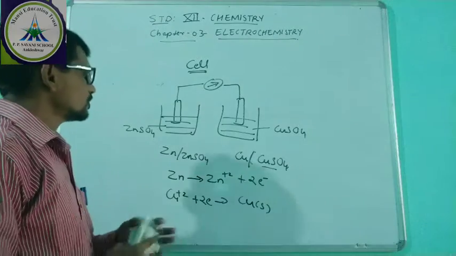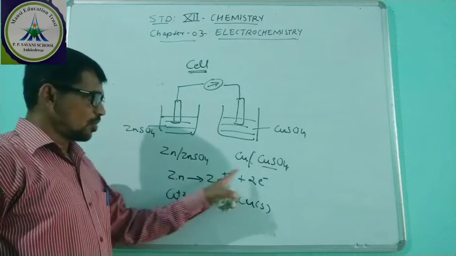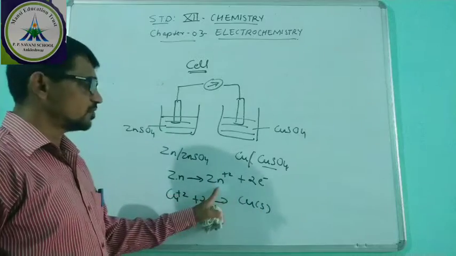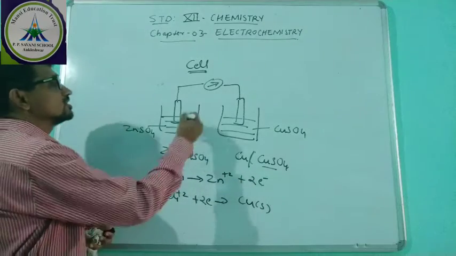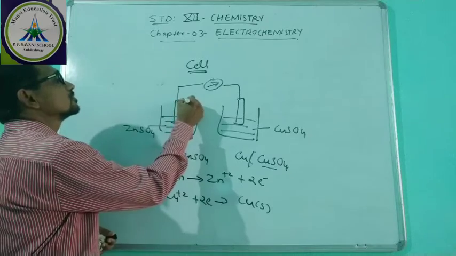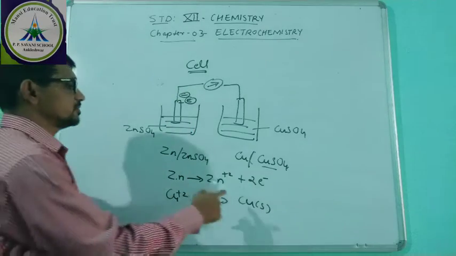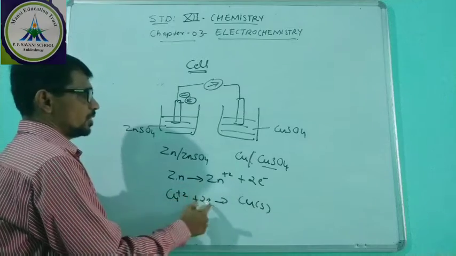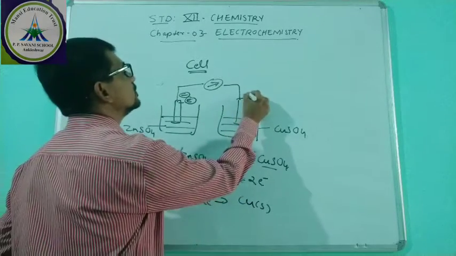Here zinc oxidation will take place, converting to Zn2+ plus 2 electrons. So electrons are produced here by oxidation. This is the negative terminal, and here Cu2+ plus 2 electrons is converted to Cu, so this is the positive terminal.